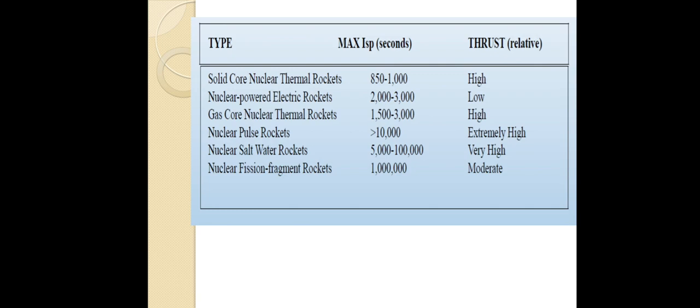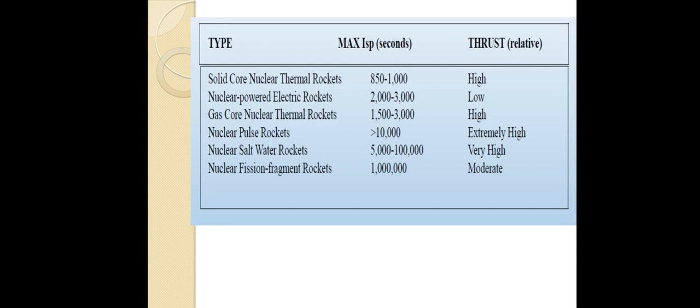So we carry the nuclear system as a power plant. Along with the electrical rocket, we use the nuclear reactor for generating electrical energy, and we utilize that electrical energy to heat the working fluid. That is called the nuclear power electrical rocket. It will give around 2000 to 3000 specific impulse, and thrust is low.